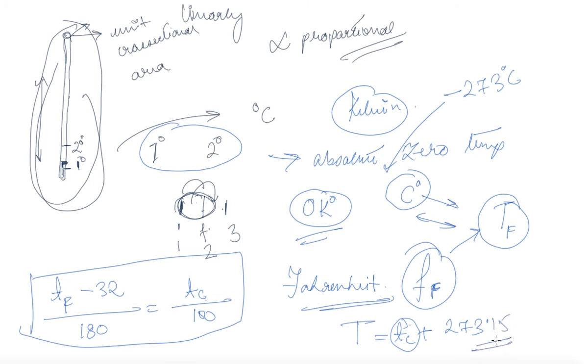This approximates to 273. Therefore T equals Tc plus 273 Kelvin. So this is the relation between degree Celsius and Kelvin. So if the temperature is 0 Celsius, we have T to be 273 Kelvin.